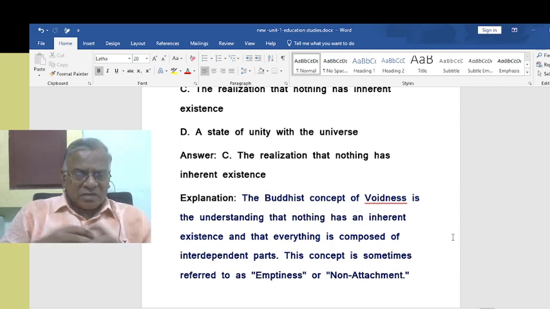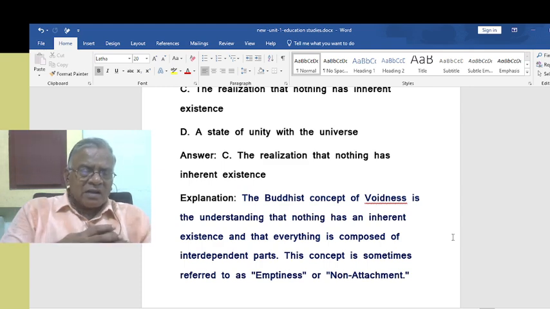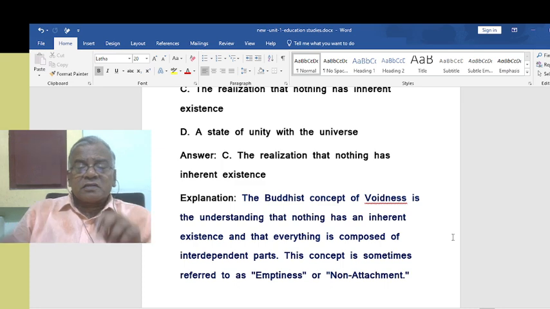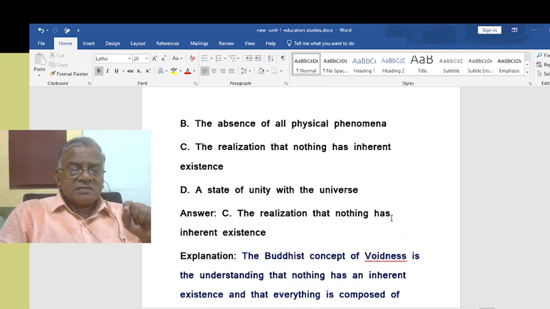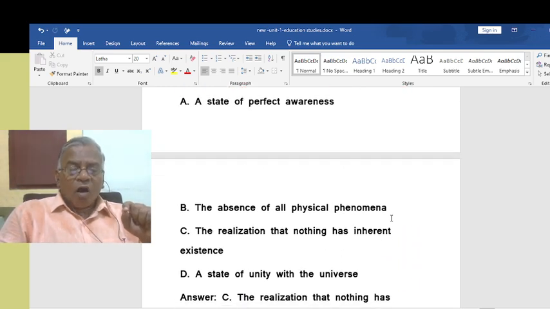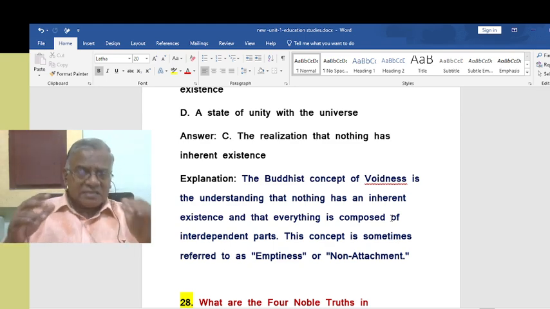People used to say in Tamil, life is a peeled off onion. That is a peeled off onion. If you go on peeling it off, nothing will remain. Exactly like that, our life also is situated. So the realization that nothing has inherent existence, that is called emptiness or voidness or sunya. The realization that nothing has inherent existence. As such, it does not exist, in other words.